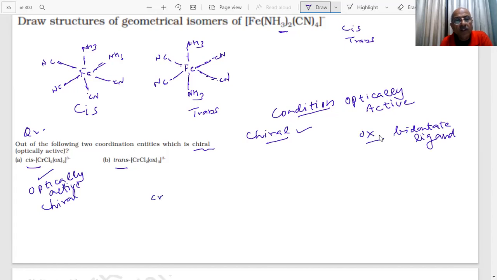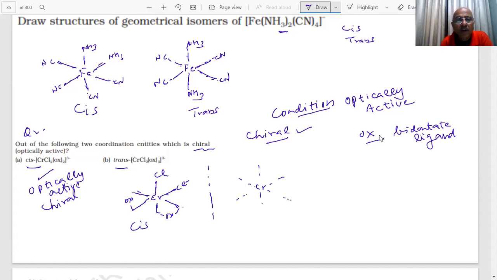How do I draw it? You are writing like this. Now what do you have? Cl2. If I put Cl on the same side, then oxalato is bidentate. It will be chloride, oxalato. This is a cis form. The mirror image of this will be drawn the same way.